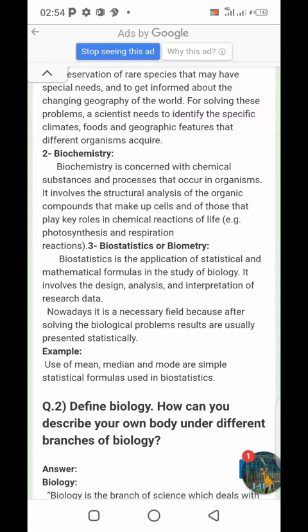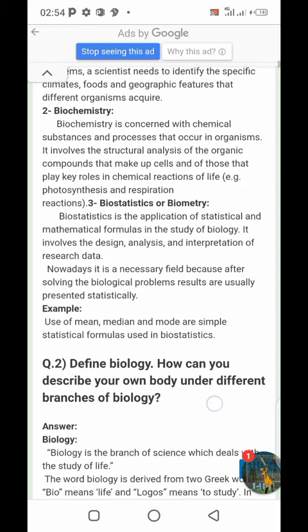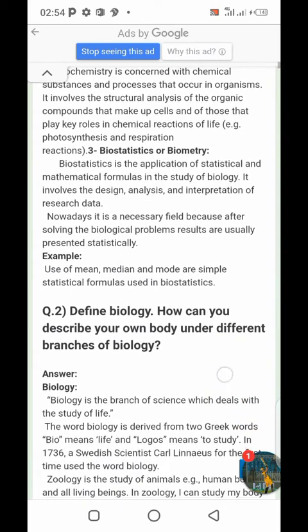It involves the design, analysis, and interpretation of research data. Nowadays, it is a necessary field because after solving biological problems, results are usually presented statistically. Example: use of mean, median, and mode are simple statistical formulas used in biostatistics.